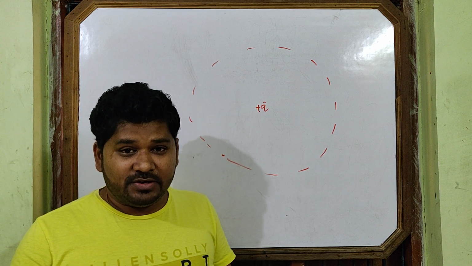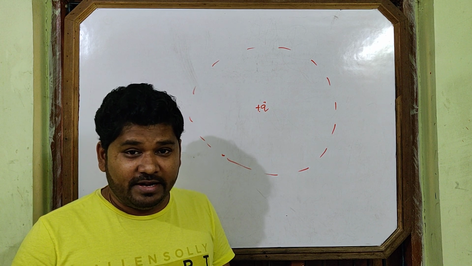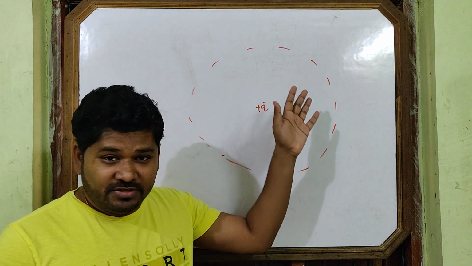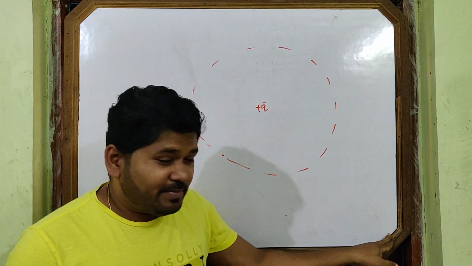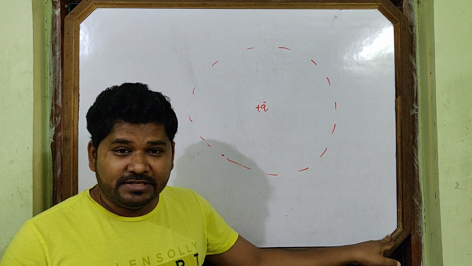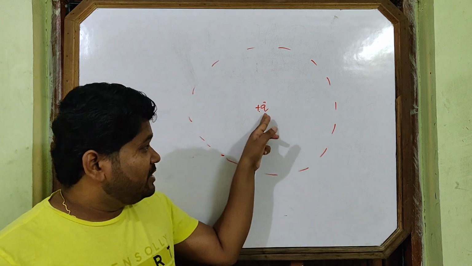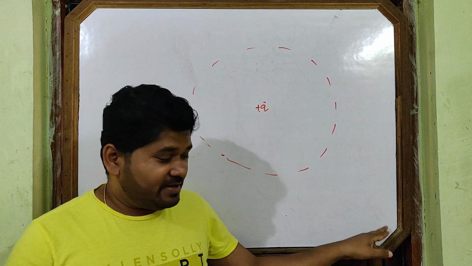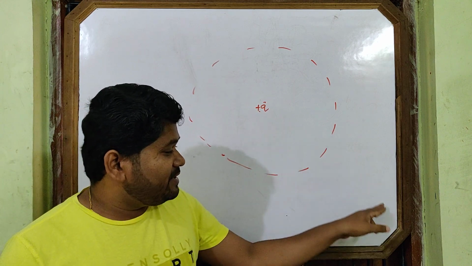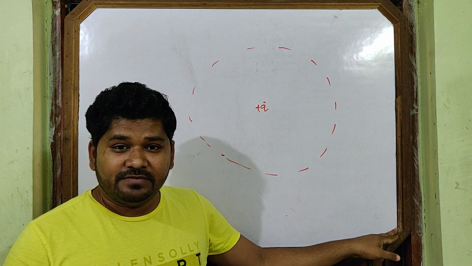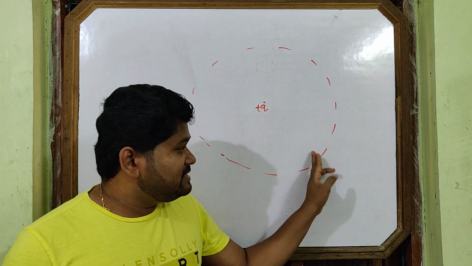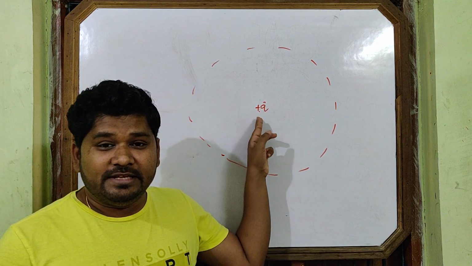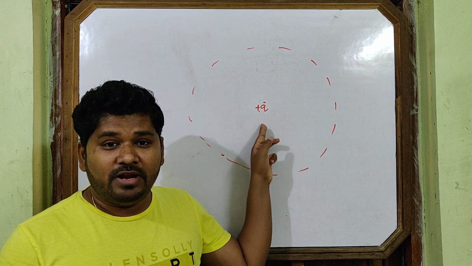All of you now understand the definition of electric field. What is the field? It's a region. If the charge is here, then it may not be affected. Negligible force will act, because electrostatic force exists up to infinity. But if the charge is here, the force will be very negligible. So it may not affect. Only when it enters the region can this charge apply force and affect it.